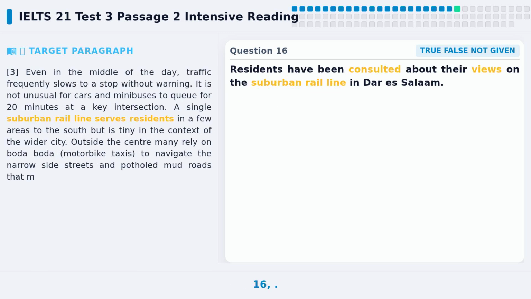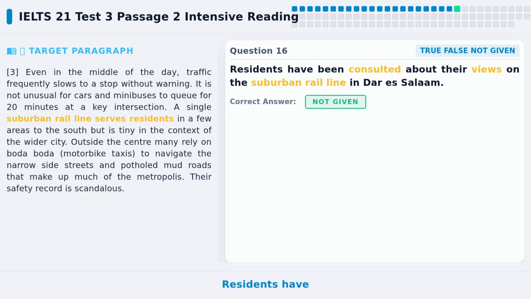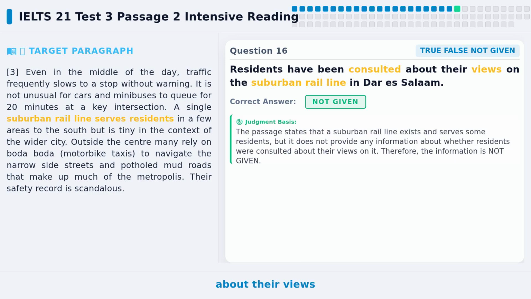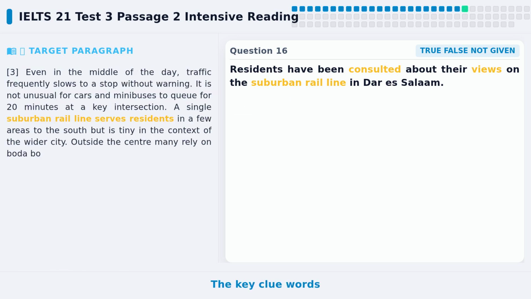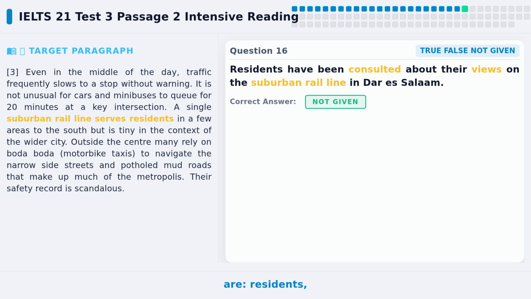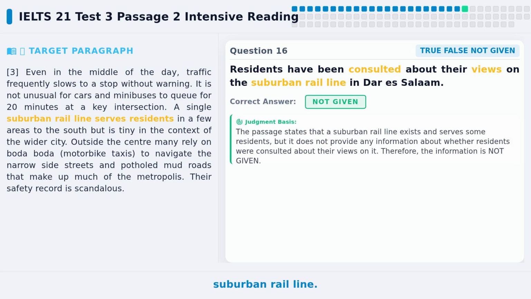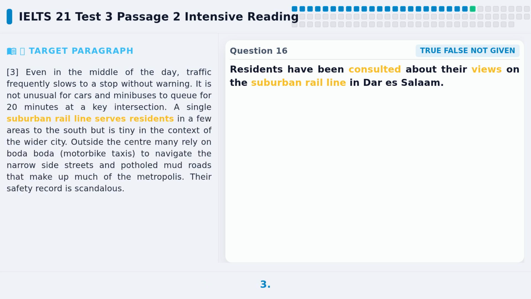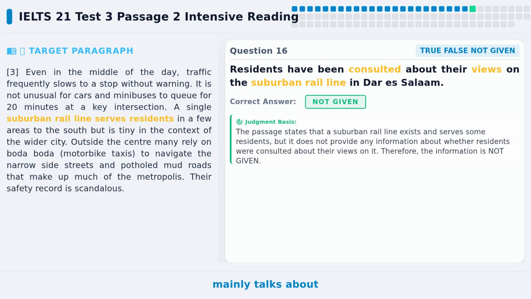Let's look at question 16. The statement says, residents have been consulted about their views on the suburban rail line in Dar es Salaam. Please pause the video and try to answer it yourself first. The key clue words in the statement are, residents, consulted, views, suburban rail line. We need to find this information in the passage. We locate paragraph 3. This paragraph mainly talks about traffic problems in Dar es Salaam.